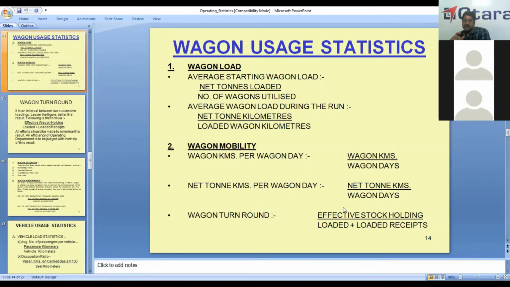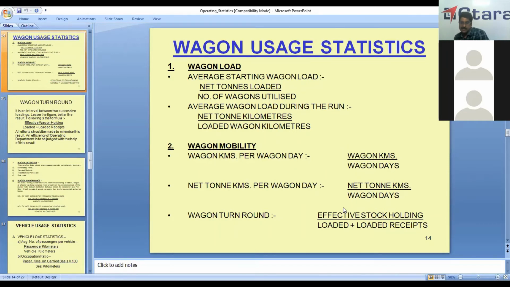Then we have NT kms per wagon day, that is net ton kilometers by number of wagon days. This is the best unit for calculating the efficiency. This NTKs per wagon day shows both wagon mobility and wagon load statistics.